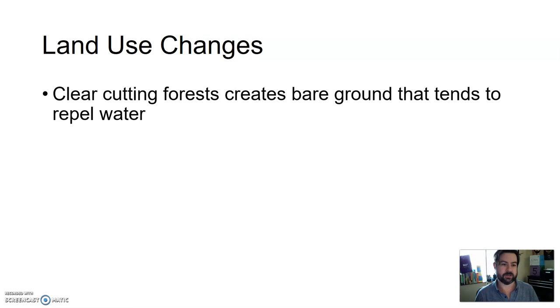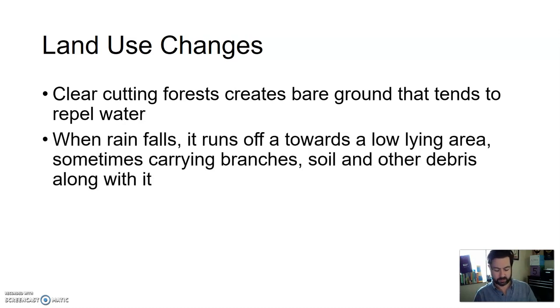So as far as land use changes, again, clear-cutting forests creates bare ground that tends to repel water. When we have forests, the trees do a good job of spreading out their roots, holding dirt and soil in place, but also sucking up any moisture from the soil. So when it rains, if there's trees there, they can soak up that water, or they're kind of an anchor for that dirt, so that water soaks into the dirt and the dirt doesn't just rush downhill.